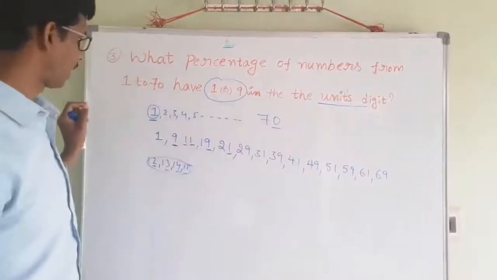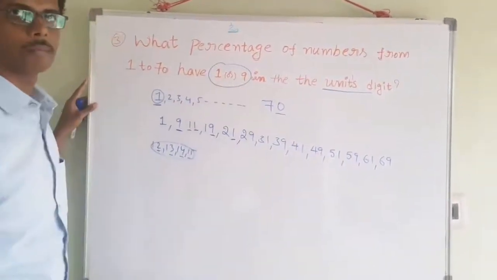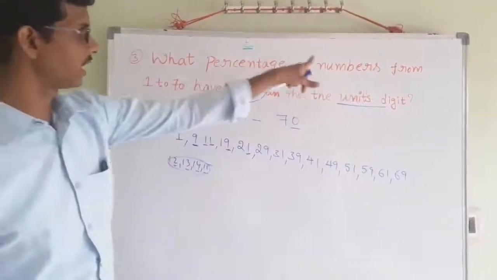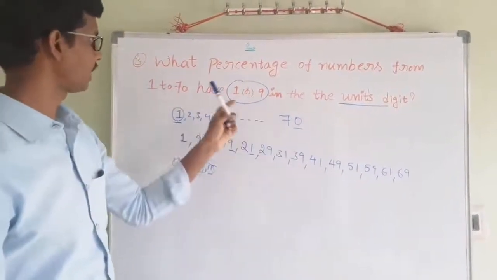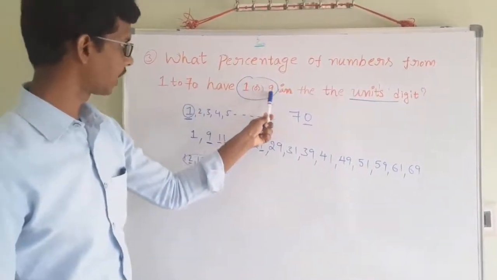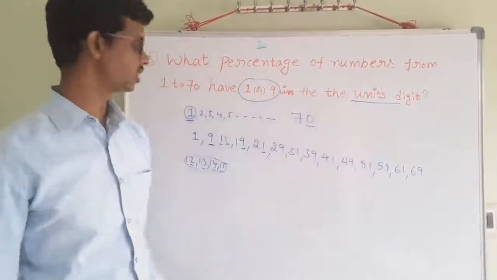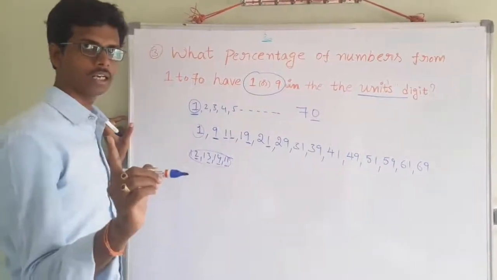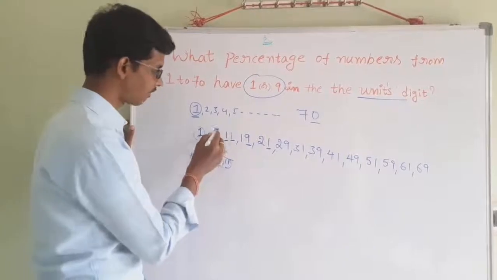Okay, let us check whether the given condition is satisfied or not. What is the percentage of numbers from 1 to 70 that have 1 or 9 in the unit digit? Here the number 1 has only one digit, and the unit digit is 1. It is satisfied. 9 also has only one digit.